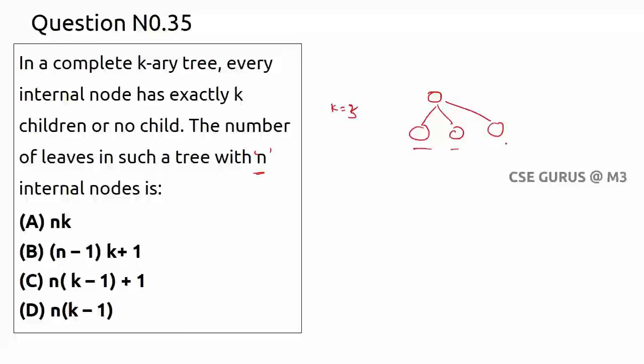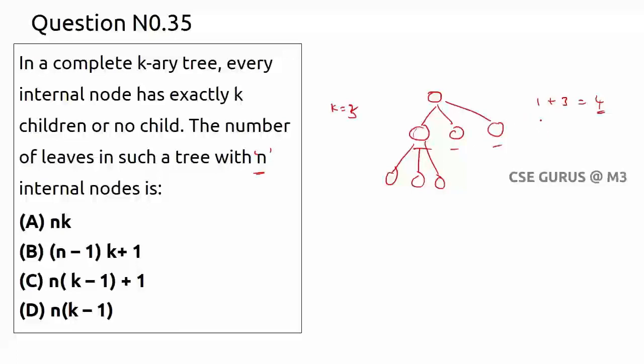These 3 are leaf nodes, 1 internal node and 3 leaf nodes, totally 4 nodes we have. If I just increment like this, now how many internal nodes? This will become an internal node, right? Now these 3 are leaves and these 2 also. So now 2 internal nodes and 5 leaf nodes, right?